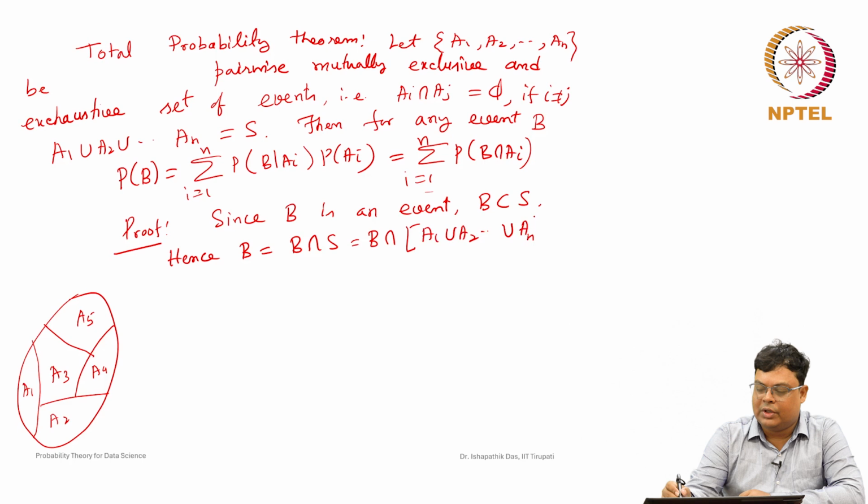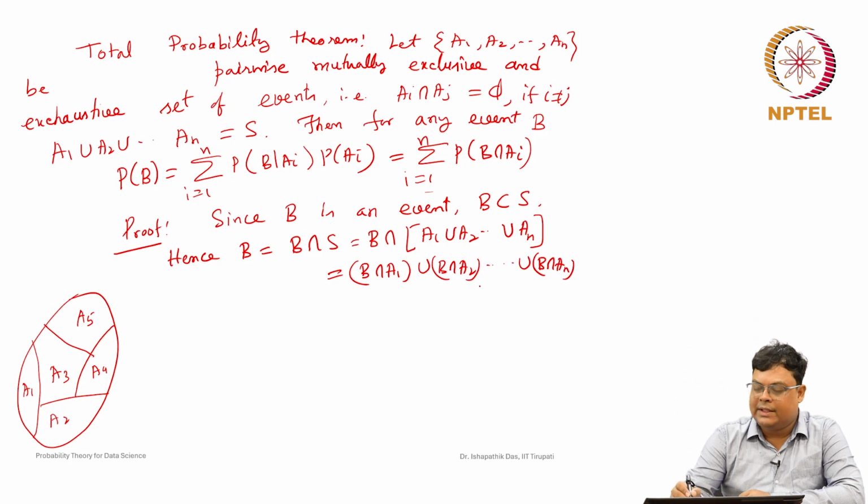If you use the distributive property, then this can be represented as B intersection A1 union B intersection A2 union ... union B intersection An.